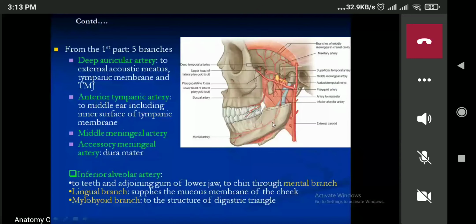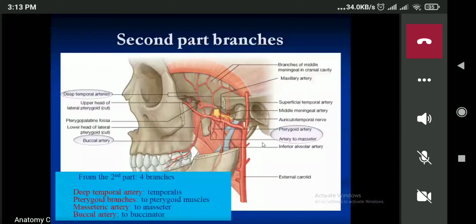Now we'll move into the second part. The branches which arise from the second part of the maxillary artery are mainly muscular branches. These arteries will supply the muscles of mastication. So we have the deep temporal artery, which will supply the temporalis muscle. Next one, we have the pterygoid artery, which will supply the lateral and the medial pterygoid muscle.